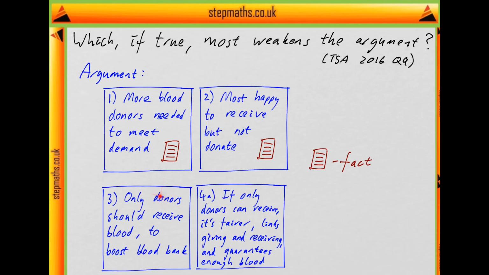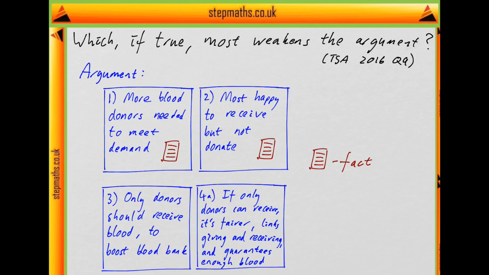Next it says, to boost the blood bank, transfusions should only be given to those who have indicated they are donors or agree to become donors. So it's saying only people who are or will become donors should get blood. And then lastly it gives some reasons for that. It says in this fairer system, so it's saying the system's fairer if only people who donate could get blood. Receiving and giving would become clear in everyone's mind, and the blood bank would get all the donations it needs.